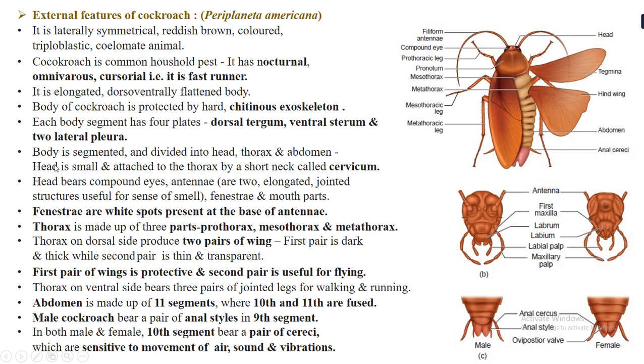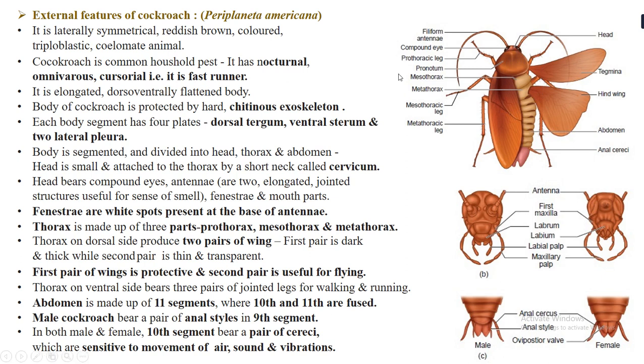Then the body is segmented and divided into the head region, the thorax region, and the abdomen region. There is a small head region which is attached to the thorax by a short neck in between, and the short neck is called cervical.